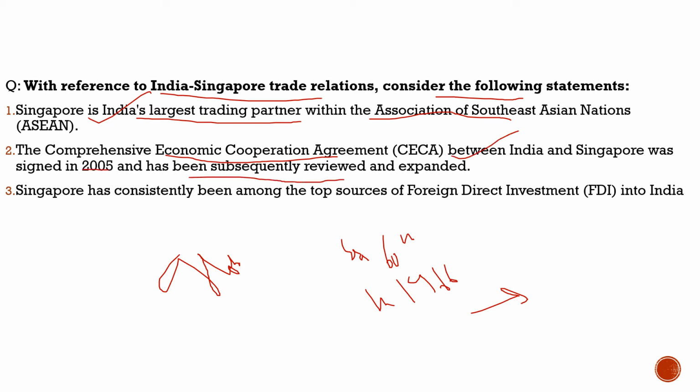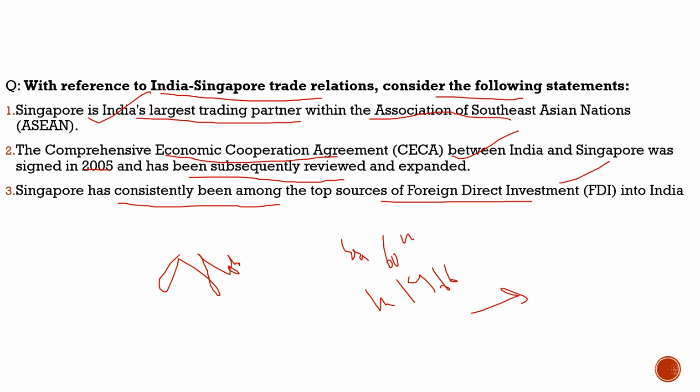Nothing wrong with this statement either. Then the third statement says Singapore has consistently been among the top sources of foreign direct investment into India. 100% correct. Nothing wrong with this statement either. So with respect to this question, all the three statements are correct. And why are we discussing this?